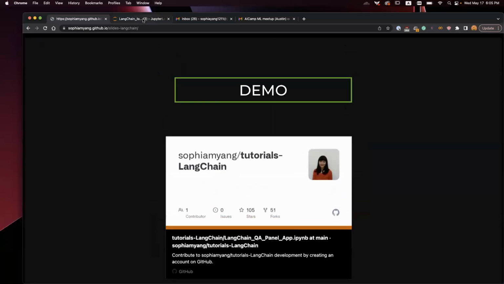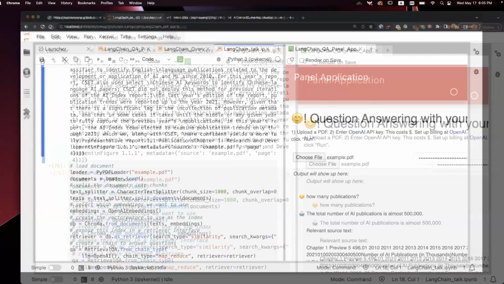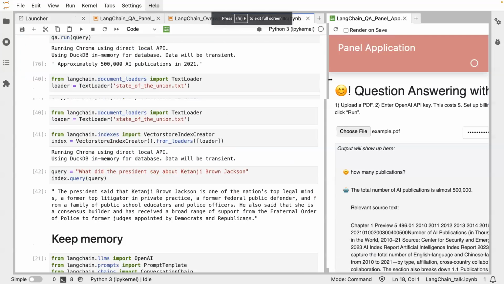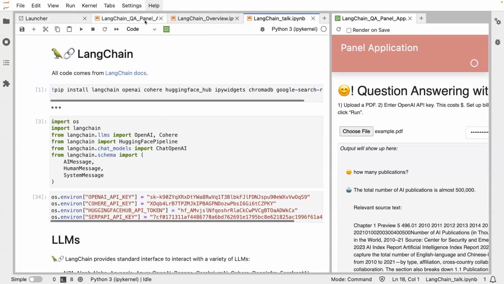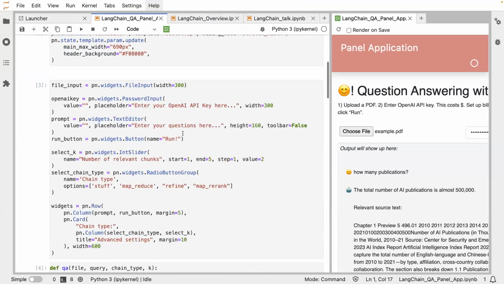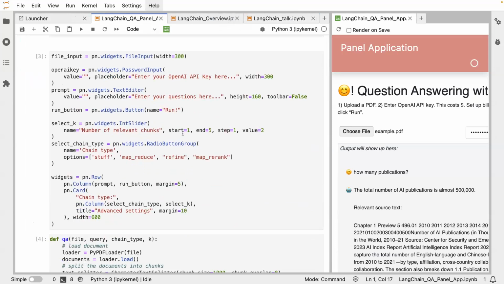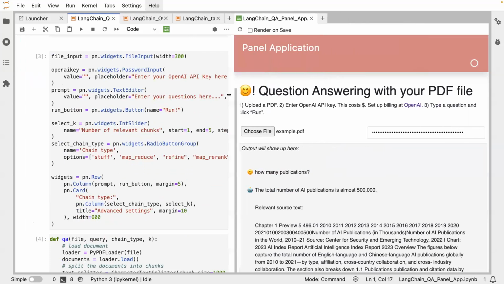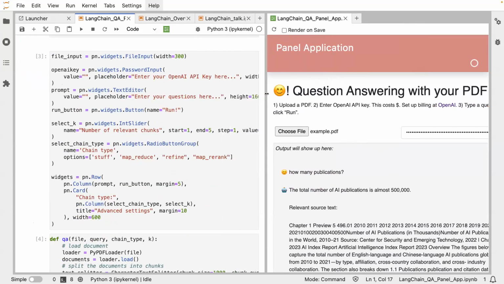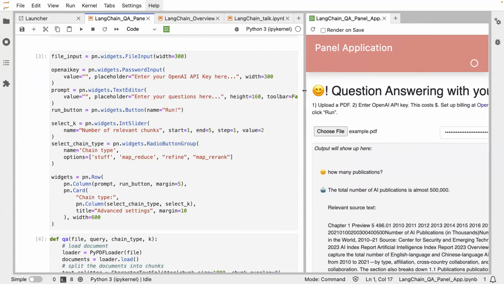How many of you have used Panel? Yay! Thank you. Panel is great. It's one of the popular dashboarding tools. I recommend you give it a try because it's amazing.